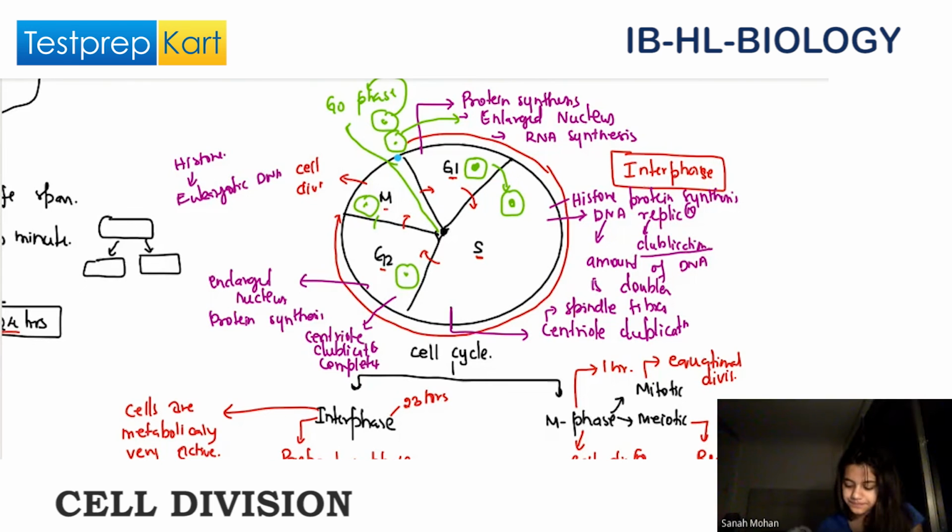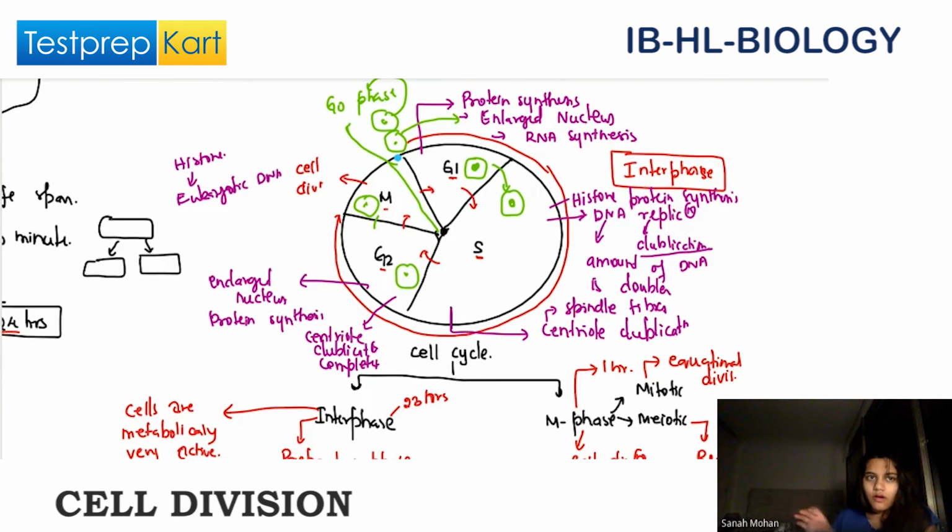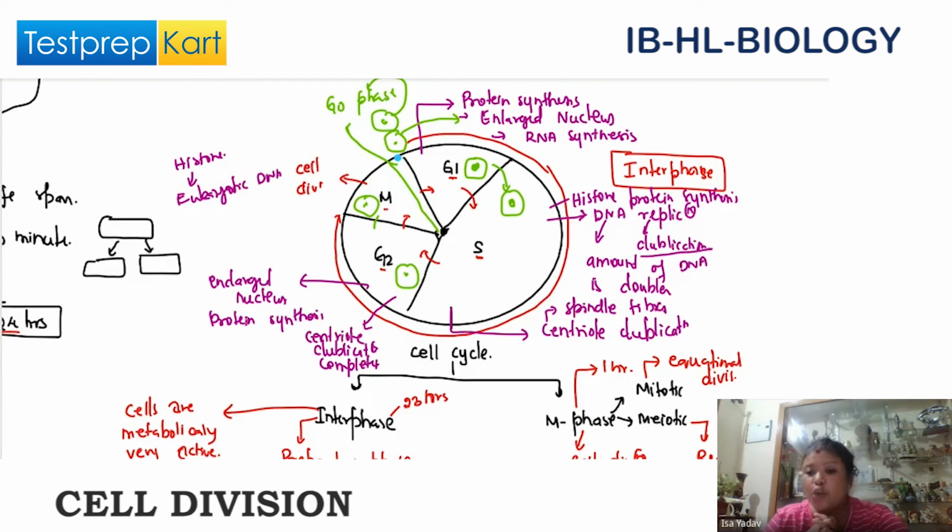Okay. Cell theory. Are you prepared with the cell theory? What does the cell theory say? All cells come from pre-existing cells. Cells are the basic units and independent units of organisms.